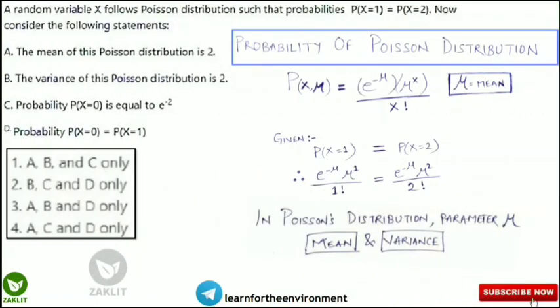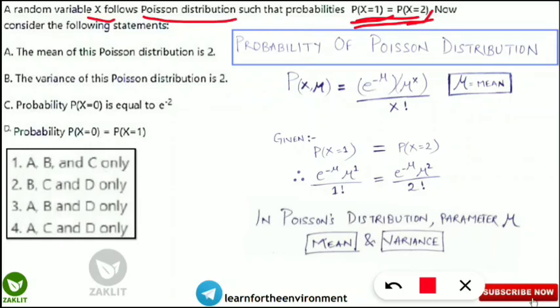So guys, now it's time for noting down all these things, because this is the solved problem for this question. Let us read the question first. The question says a random variable x follows a Poisson distribution. So there is a variable which is random, which is x. It follows the Poisson distribution such that it is given that the probability when x is equal to 1 is equal to the probability when x is equal to 2. So this is the given thing, you should note this down, this is the main thing.